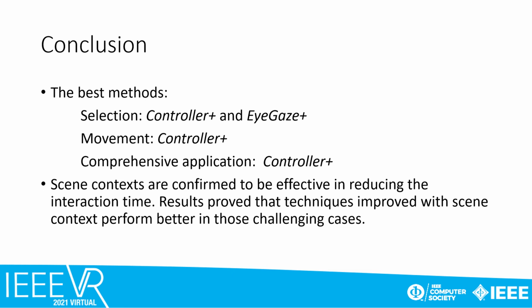The selection study showed that Controller Plus and Eye Gaze Plus generally performed better than the other methods. The movement study showed that Controller Plus performed best in general. We believe that scene context will benefit human-object interaction not only for raycasting techniques, but also for gesture and haptics-based methods in the future. As shown in the application, Controller Plus was more stable in overall performance, with higher user preference. In summary, scene contexts are confirmed to be effective in reducing the interaction time, especially in complex interaction tasks with occluded objects and dense environments.